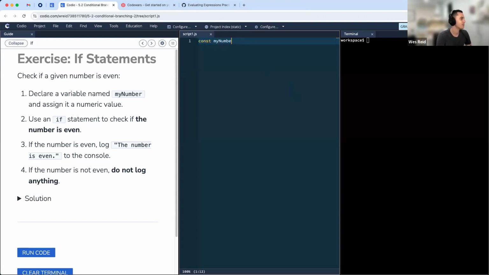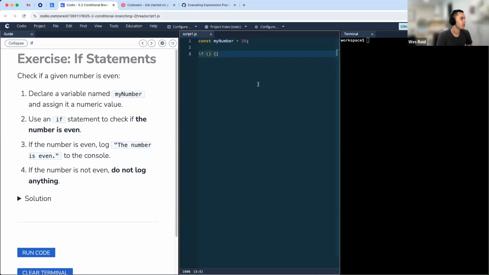All right, so we're gonna first declare a variable named myNumber, assign it a numeric value. Let's start with 10. Then we're gonna use our if statement. So remember, for an if statement, we need the if keyword. We're going to do parentheses after that, and then we need our curly braces. Often when I'm writing an if statement, I'll actually just put out this entire structure, right? So I can start to fill things in so I'm not getting sort of stuck halfway through.